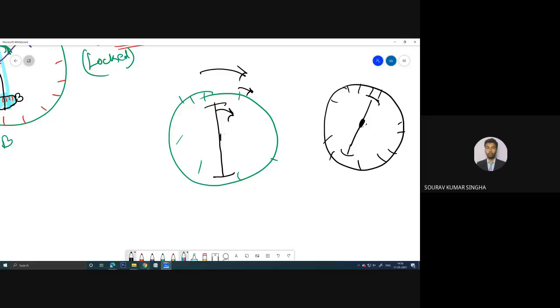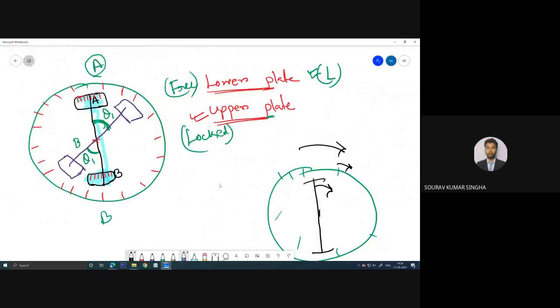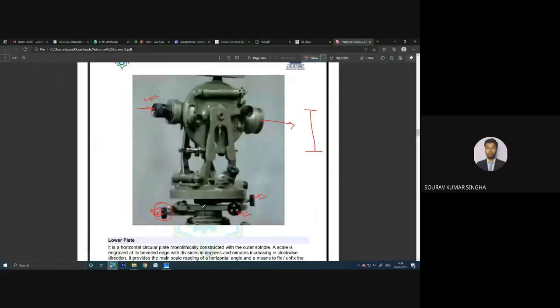So what is the main condition? In which condition we need to take the reading? This condition we need to take the reading: the lower plate will be locked and the upper plate will be free. In this condition we need to take the reading. That is the way how you can take the reading using the theodolite.